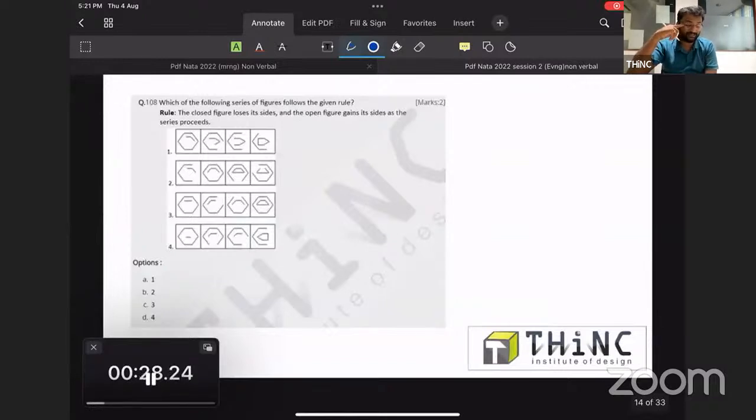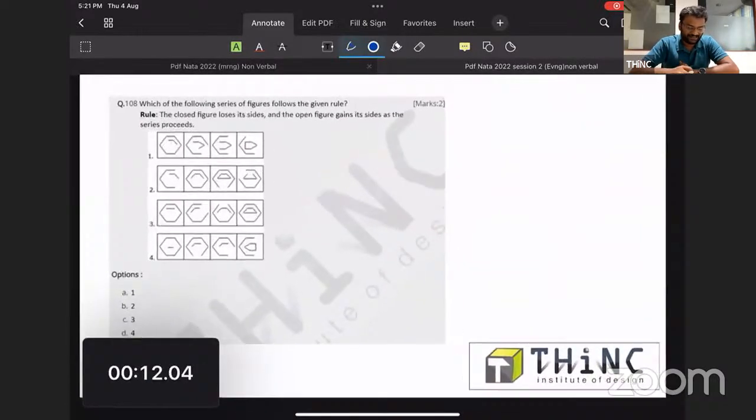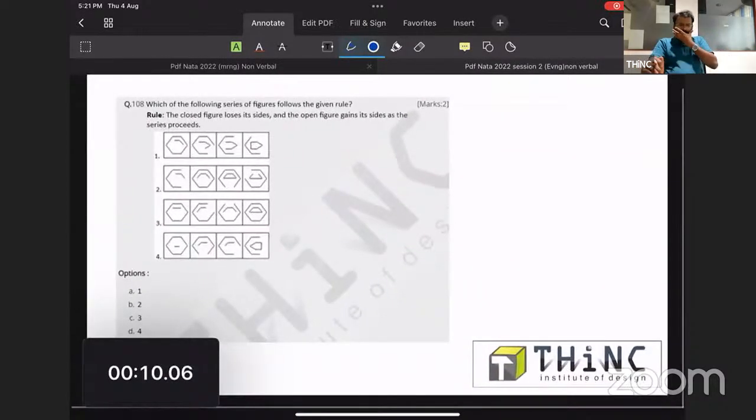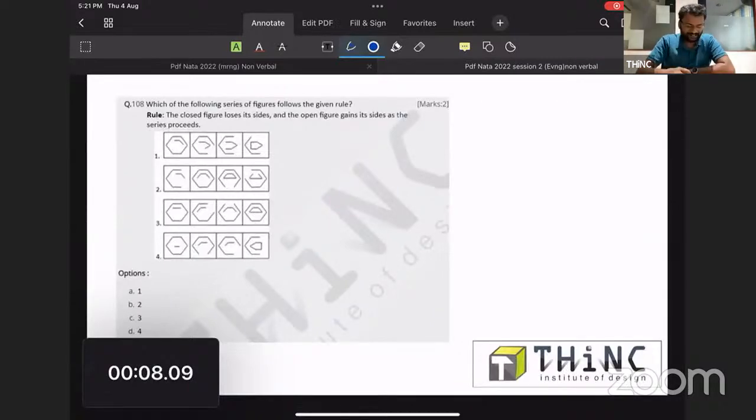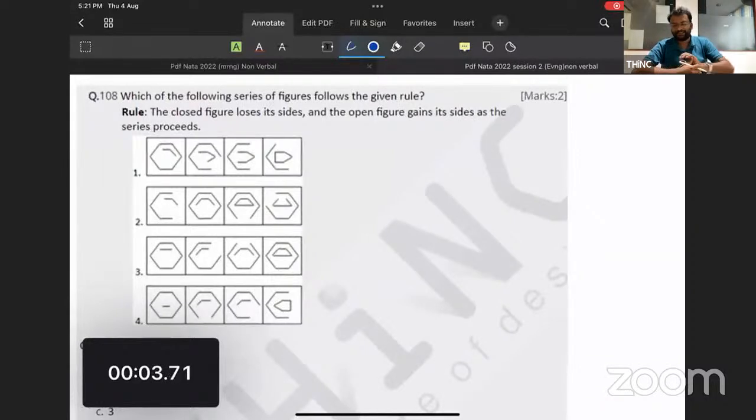Now, another figure series type question. Which of the following series of figures follows the given rule? What is the rule here? Closed figure loses its side. Open figure gains it. Options are given as A, B, C, as well as D.